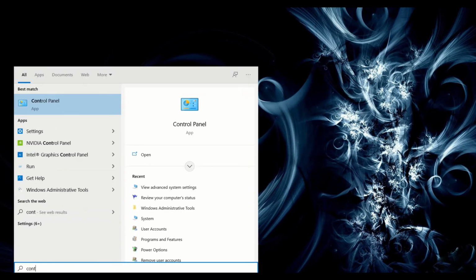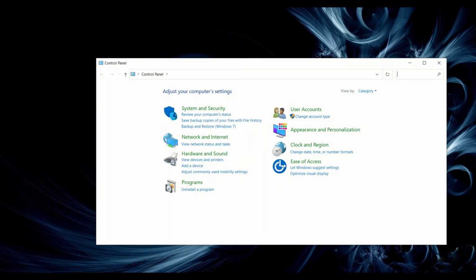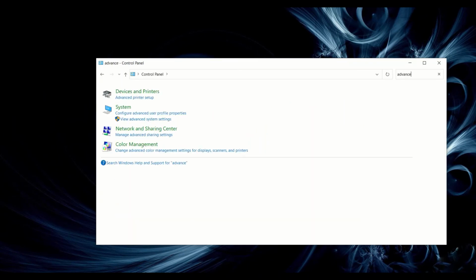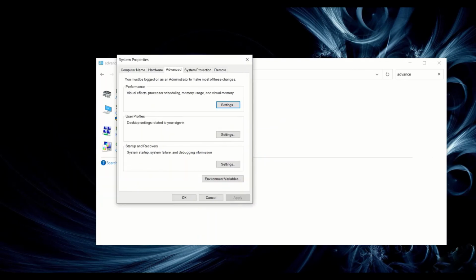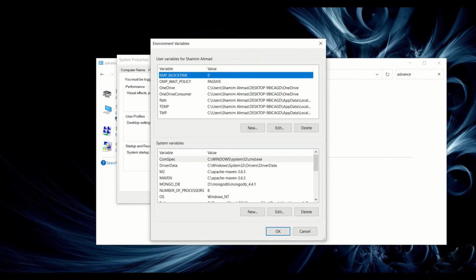Type control panel. In the control panel search bar, type in here advanced. Follow this option which says view advanced system settings, and in the system properties pop-up, click on environment variables. This is the place where we set environment variables for the user which you are logged in as, I mean for a specific user, or for the whole system, which means any user on the system, right? I'll go ahead and create variables for both the entire system as well as for this user, right?